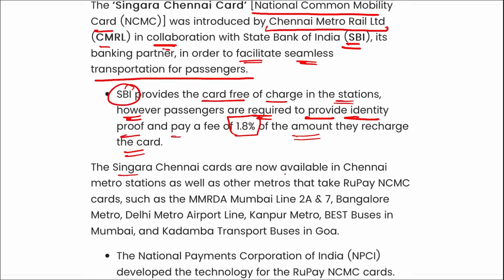Singara Chennai cards are now available in Chennai metro stations as well as other metros that take RuPay NCMC, that is National Common Mobility Card, such as MMRDA Mumbai Line 2A, 7, Bangalore Metro, Delhi Metro Airport Line, Kanpur Metro, etc. Right? NPCI developed the technology for the RuPay NCMC cards.